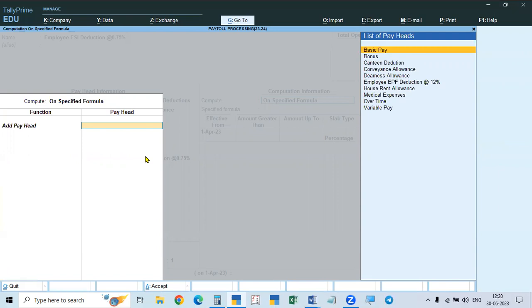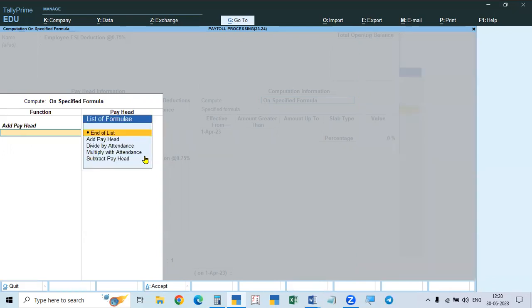Those which are paid only sometimes. That is bonus. It will not be paid regularly, and sometimes it will be paid only once a year like that. And also medical expenses. Medical expenses means medical reimbursement. I told you already, if the employee pays the expenses and submits the bill, the employer will reimburse that amount, medical reimbursement. That's only one, sometimes only, it's not regular. So these we should not take, and all others we will take.